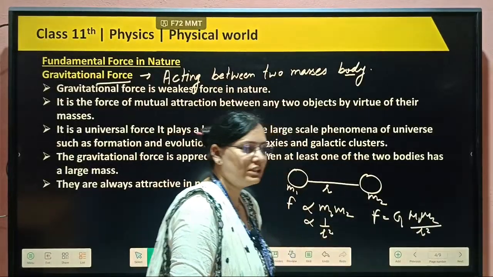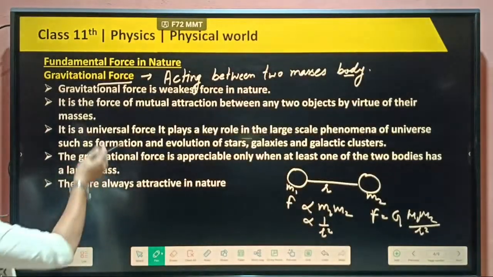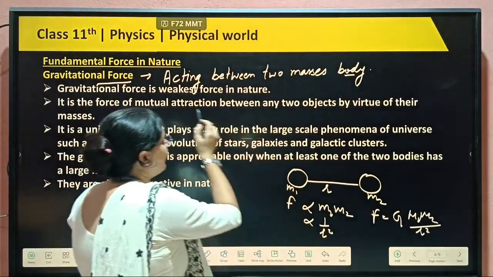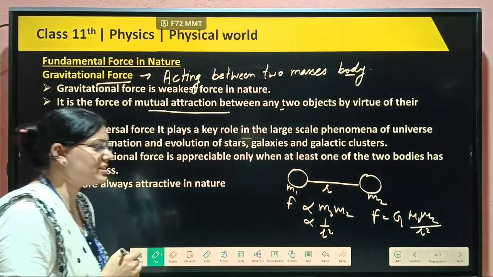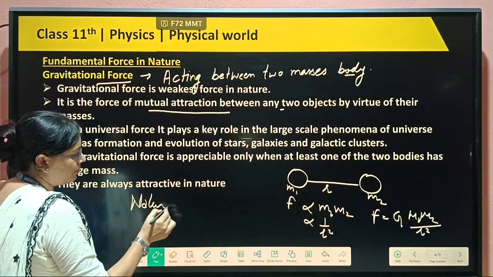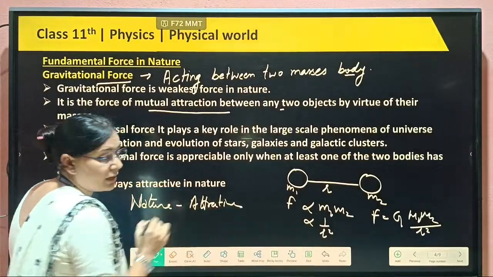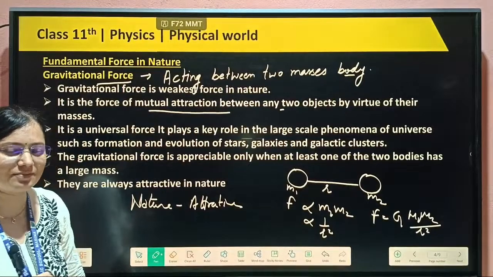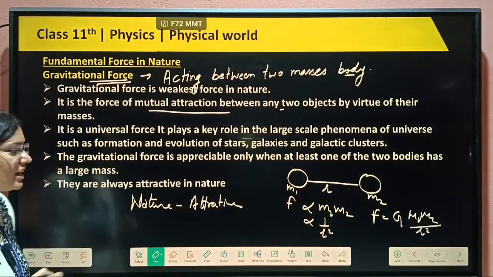This force is a very weak force. It is a mutual attraction between two masses, so its nature is always attractive. Forces have two types of nature, attractive and repulsive, but gravitational force is always attractive in nature.